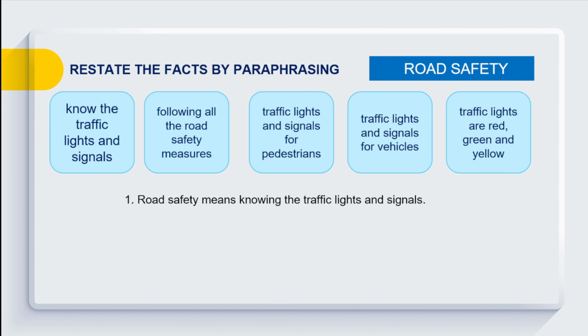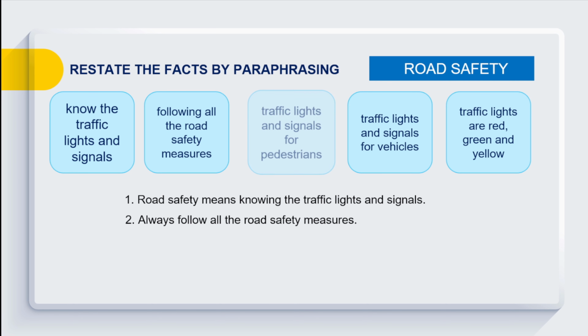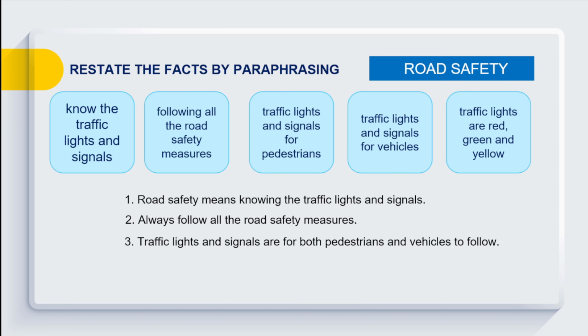Fact number 2. Following all the road safety measures. We can say, always follow all the road safety measures. Next we can combine facts number 3, traffic lights and signals for pedestrians, and fact number 4, traffic lights and signals for vehicles. We can say, traffic lights and signals are for both pedestrians and vehicles to follow.